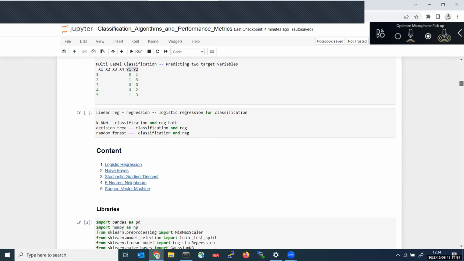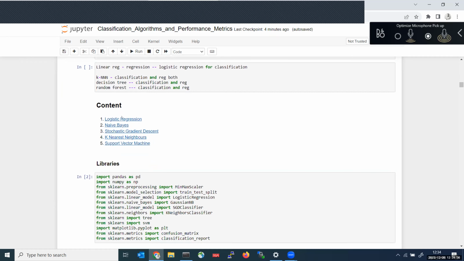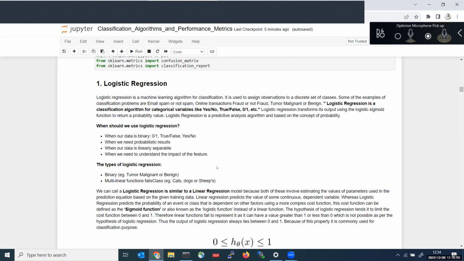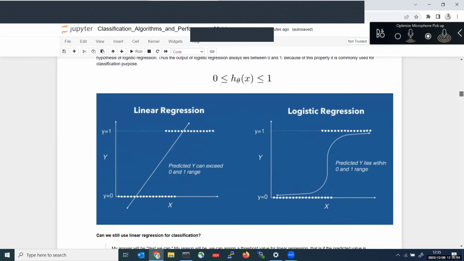Clear, everyone? Similarly, logistic regression is one of the classification algorithms, and so are naive Bayes and stochastic gradient descent. K-nearest neighbors is one of the classification algorithms, and support vector machine is one of the classification algorithms. Apart from that, we can use a decision tree classifier and a random forest classifier. I have given the explanation for all these things. We have already discussed these clearly.